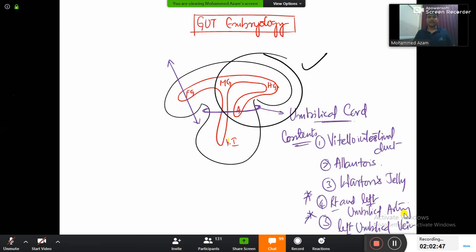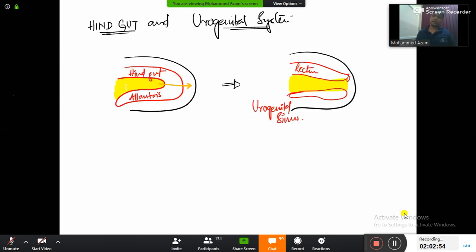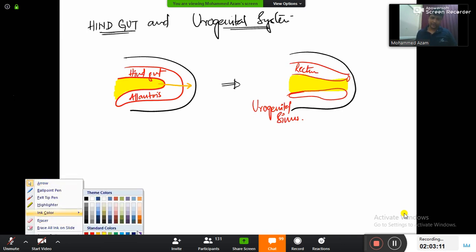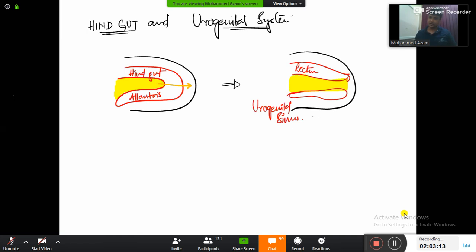So I'm now drawing only the hind gut parts. Only the hind gut. So hind gut will have an extension known as allantois here. Now what is going to happen? The mesoderm is further extending and dividing the hind gut and the allantois. So hind gut is going to become what? Rectum, anal canal and all. Allantois is going to become what? Urogenital sinus. And my dear friends, just keep in mind from here onwards, urogenital sinus is the one which is actually going to form your urinary bladder only. Just make the concept ready.